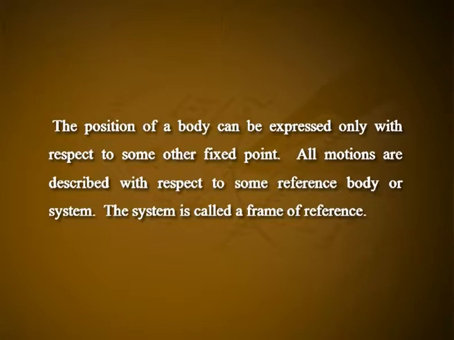All motions are described with respect to some reference body or system. The system is called a frame of reference. The simplest frame of reference is the Cartesian coordinate system, in which the position of a particle in space is specified by the three coordinate axes x, y and z along three mutually perpendicular axes.